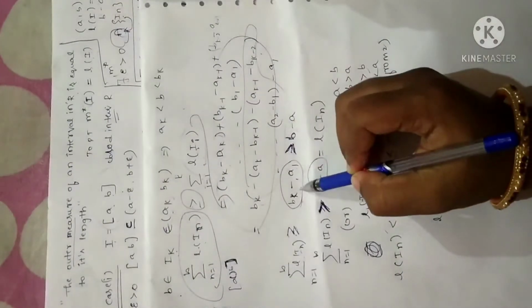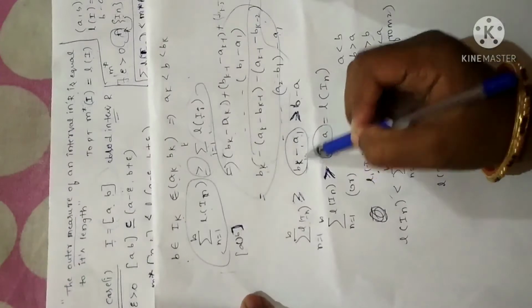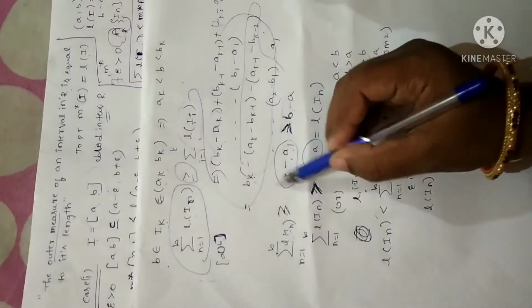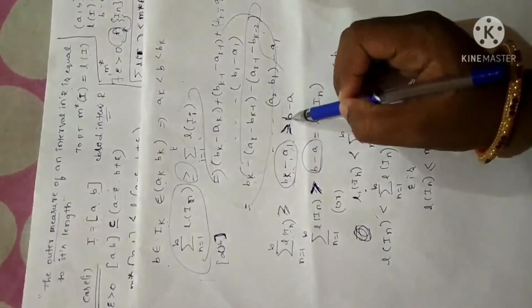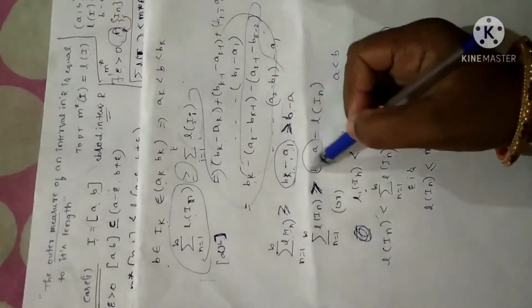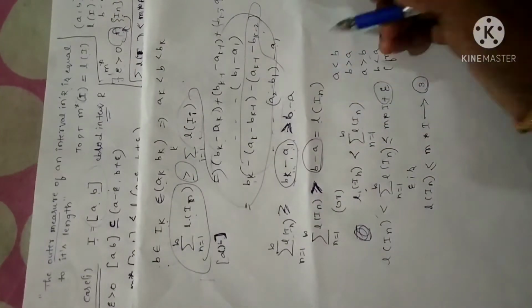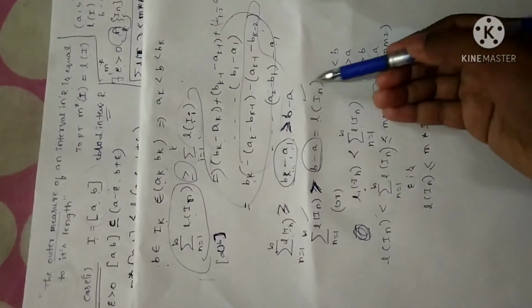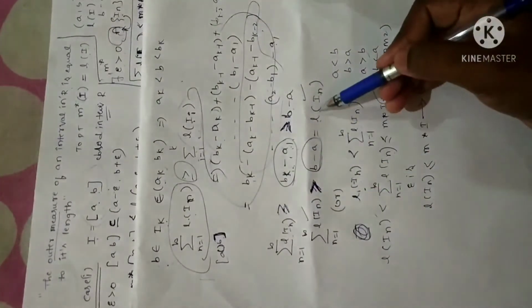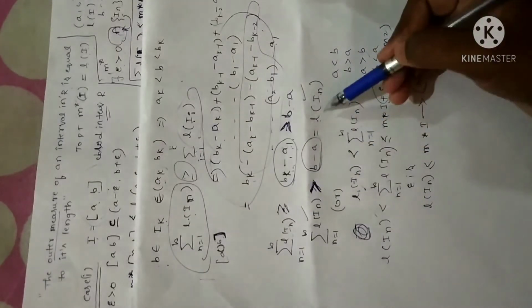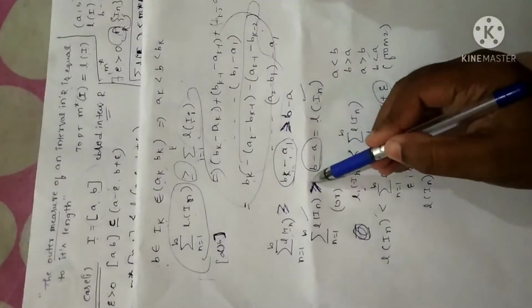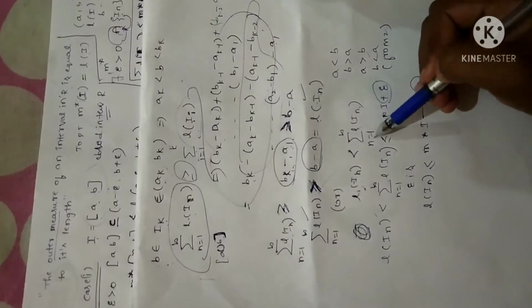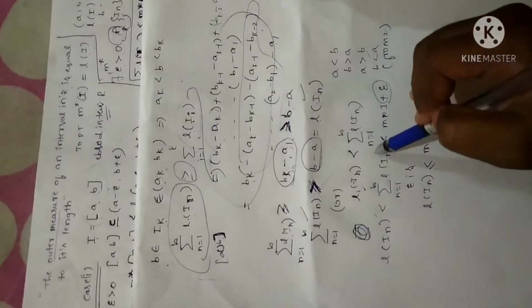So I can write bk, first value with the last value, I can write bk minus a. Anyhow, whatever may be the suffix values, I can write b minus a. b minus a will be the length of the particular interval In. Fine. I have combined this with the last element, or else I rewrite the same equation so as to get length of In is less than the summation of length of In, n is equal to 1 to infinity. Fine.